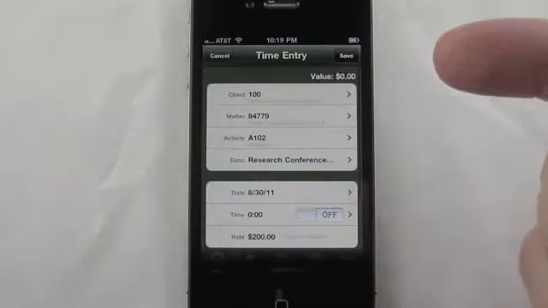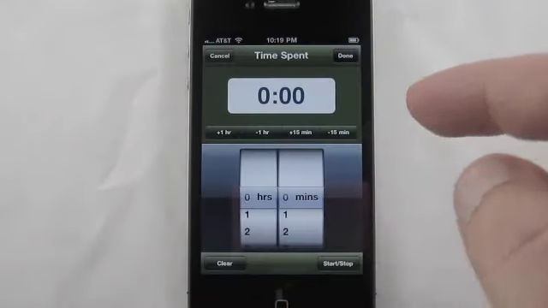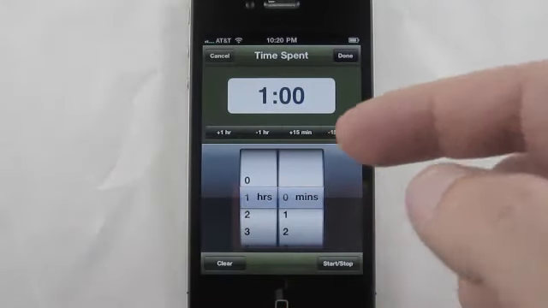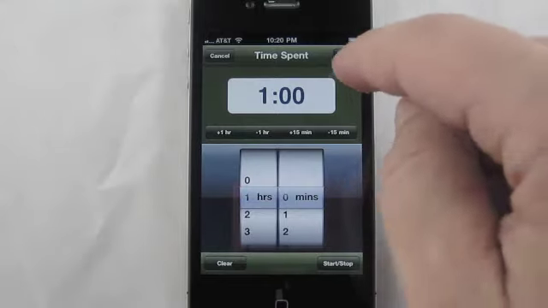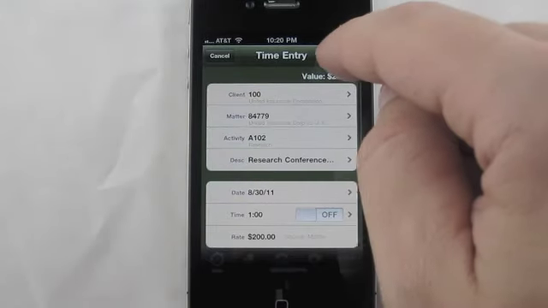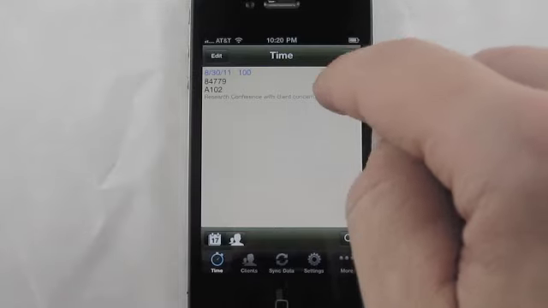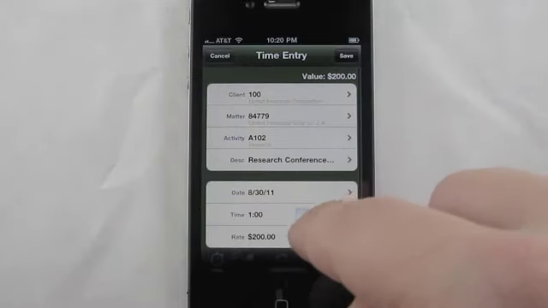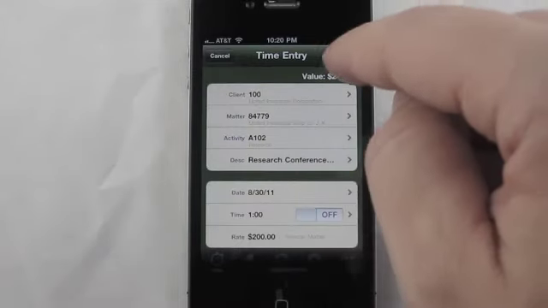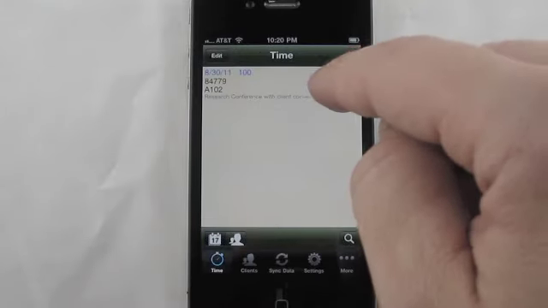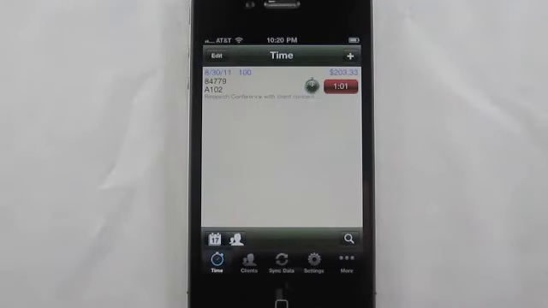Now that we have some text, go ahead and enter in some time. In this case we'll just do 1 hour and save that record. And there we have a time record. Now if we wanted to keep more accurate time spent, we can use the timer. We can either use the switch here to turn it on, or we can do it right here in the list. And as you can see, it'll start ticking away time.